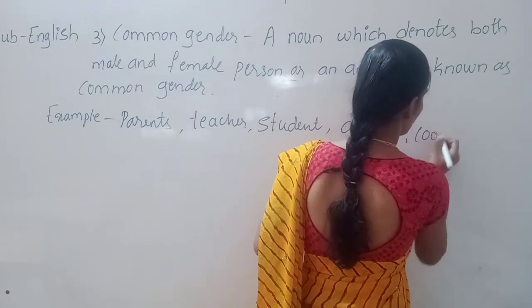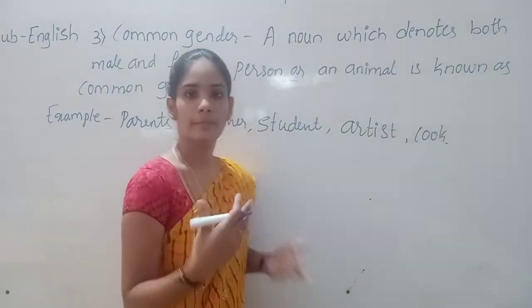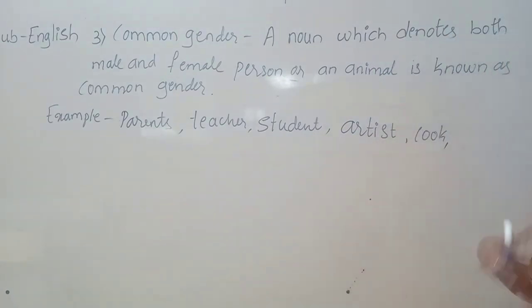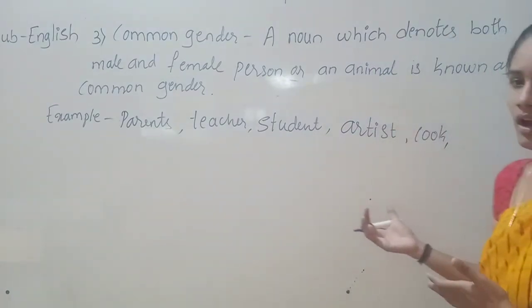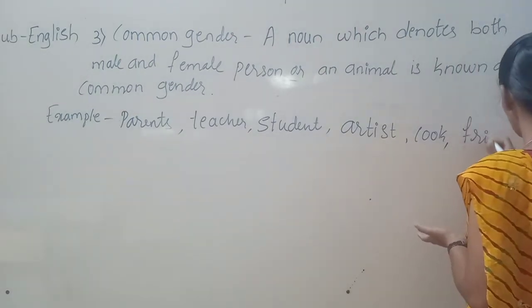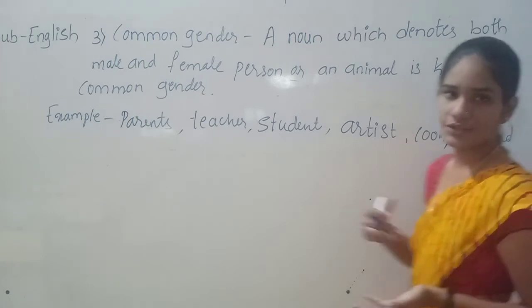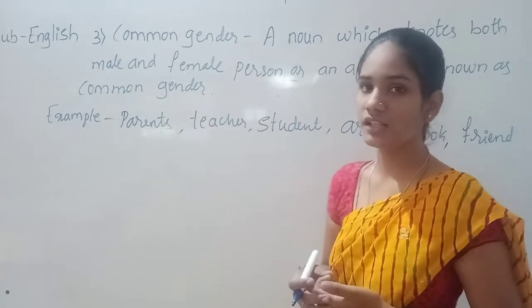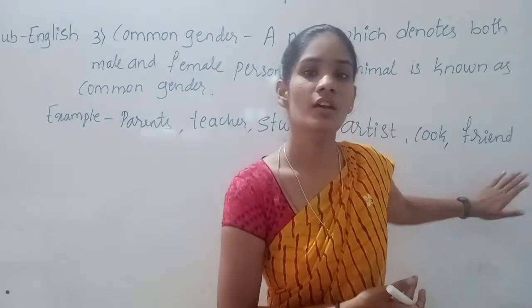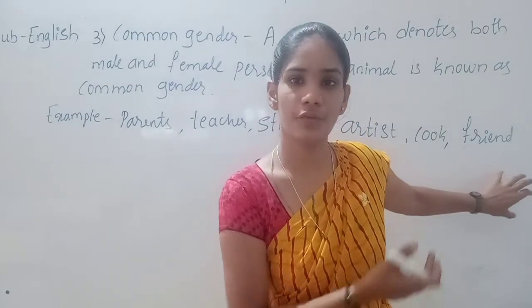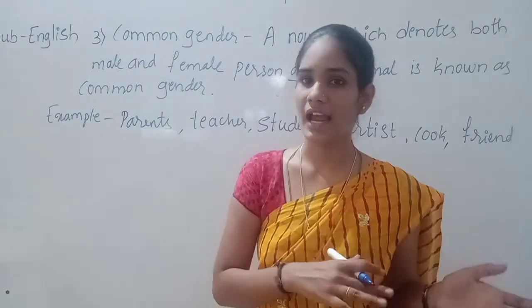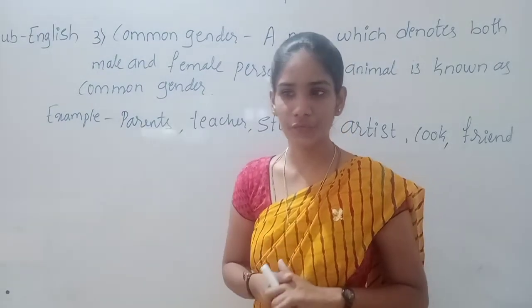Cook. May be male or female. For both male and female we are using the word cook. We are using friend as a noun for both male and female.